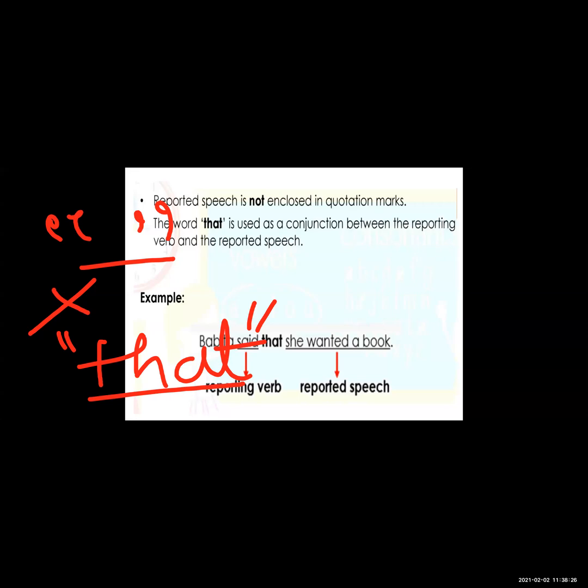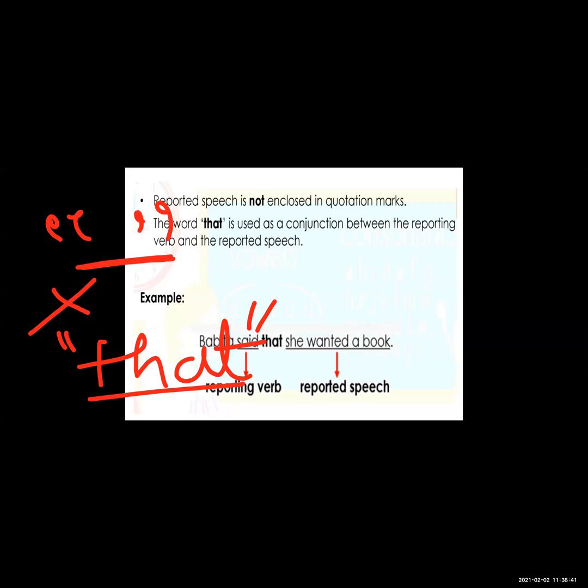So this is also very important. See, reported speech is not enclosed in quotation marks. Now, the word that is used as a conjunction between the reporting verb and reported speech.